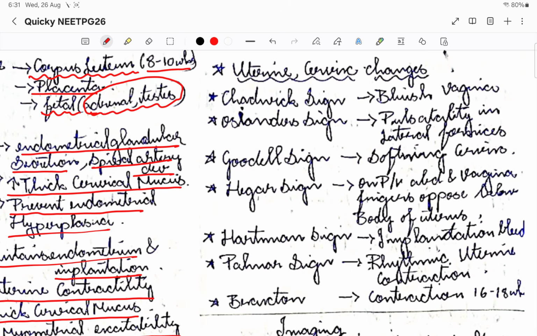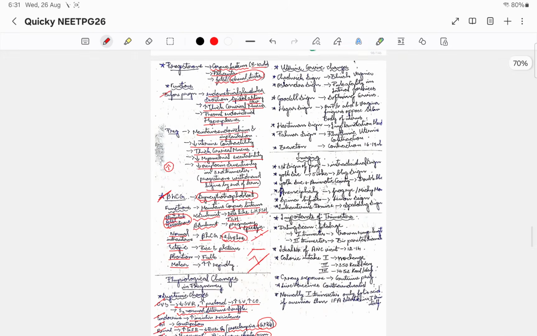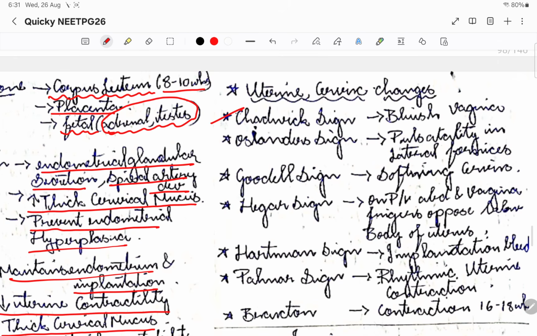When we do a uterine and cervix examination of a pregnant woman, there are certain signs which will tell us these are the probable signs of pregnancy. Okay, so let us see one by one. Chadwick's sign: when we check the vagina, if it is bluish, it is called Chadwick's sign. If there is a pulsatile lateral fornix, it is Osiander's sign. And softening of the cervix is known as Goodell's sign.